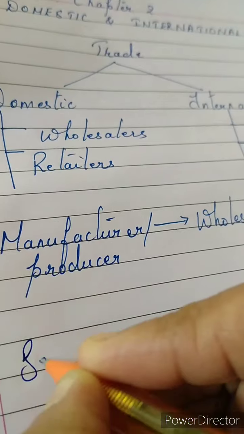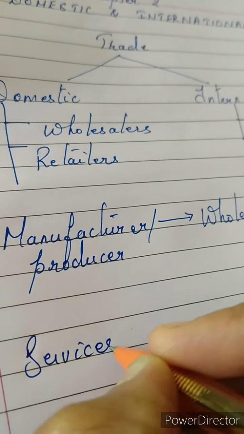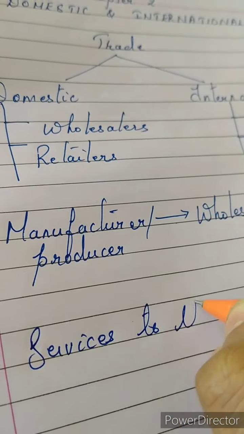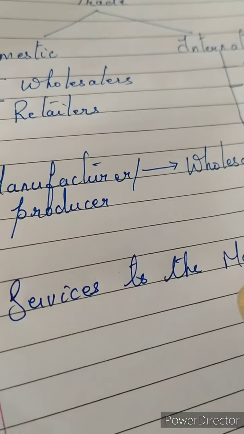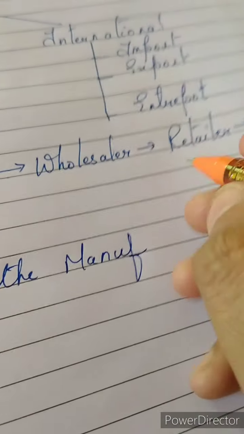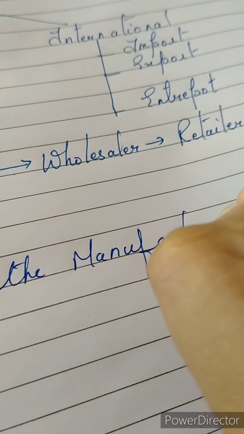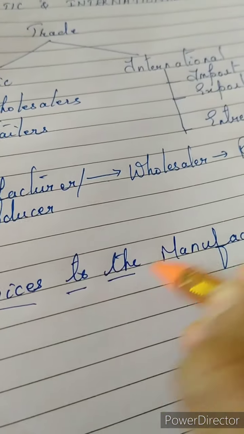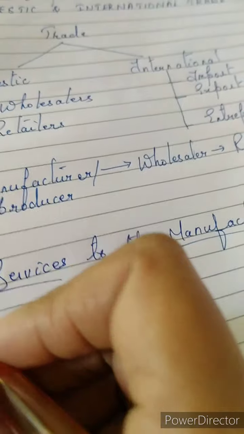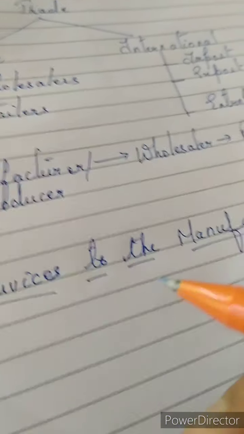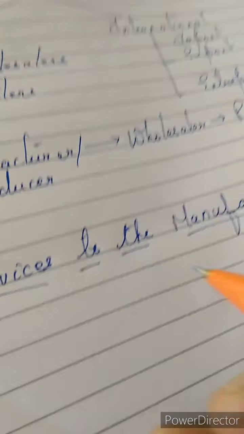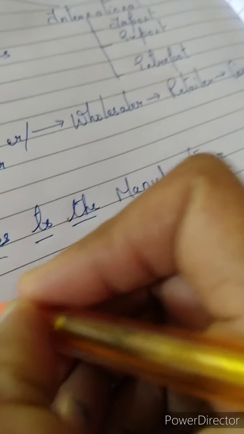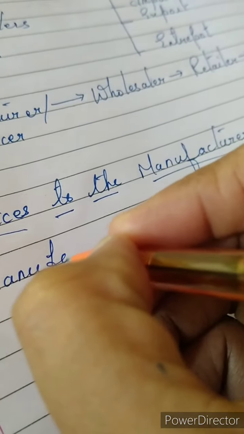First we will see the services to the manufacturers. What it is that a wholesaler does for the manufacturer is what you will be learning here. The first point to tell about is that the wholesaler helps the manufacturer to concentrate upon his manufacturing operations.